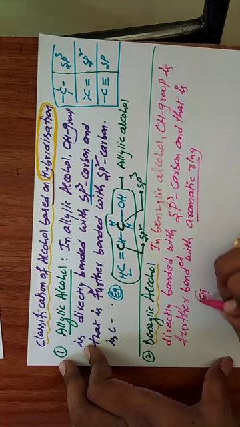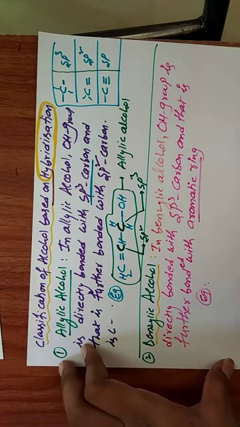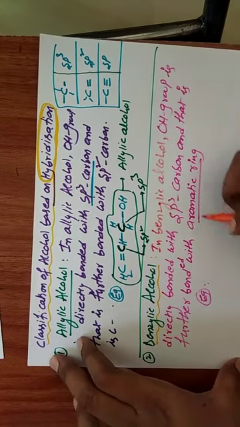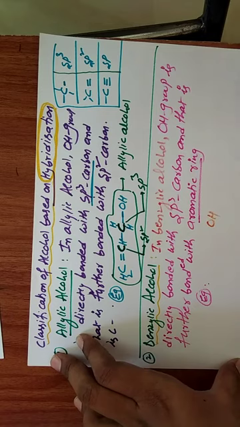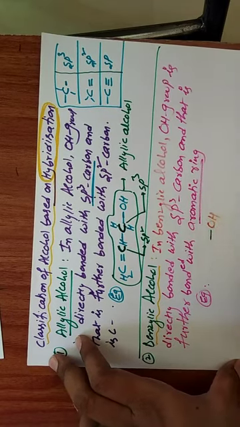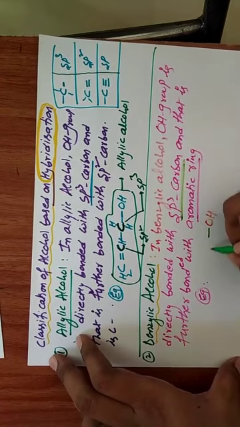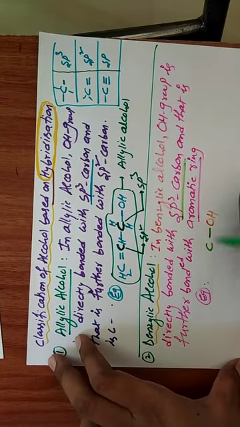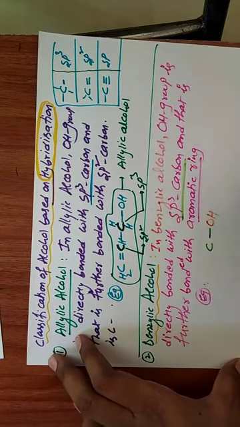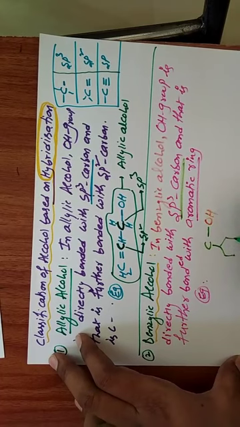So this is the benzylic definition. In the case of benzylic alcohol, first we take one OH group. This OH group is directly bonded with what type of carbon? An sp3 carbon, so the remaining bonds are single. This sp3 carbon is further bonded with an aromatic ring, which means a benzene ring.